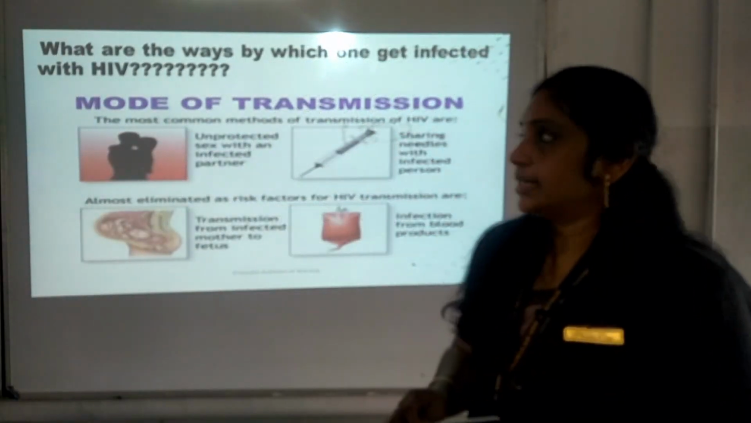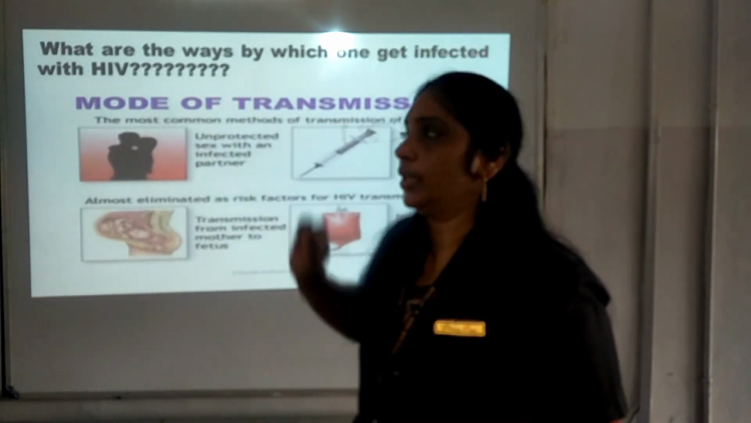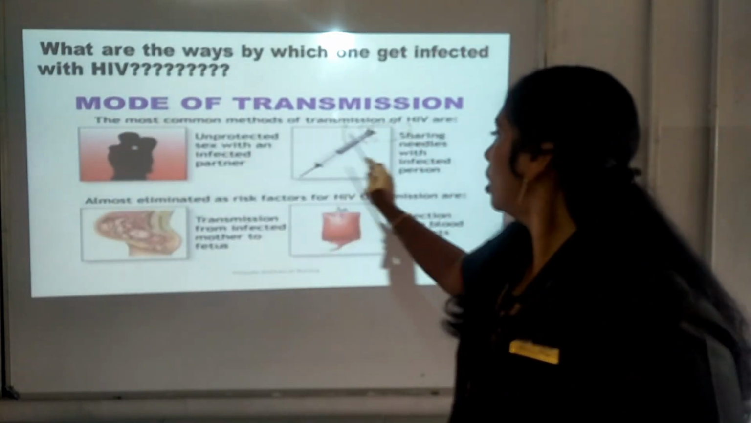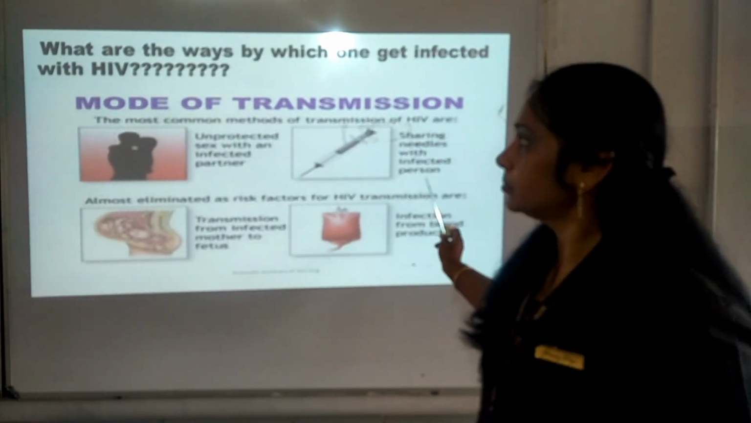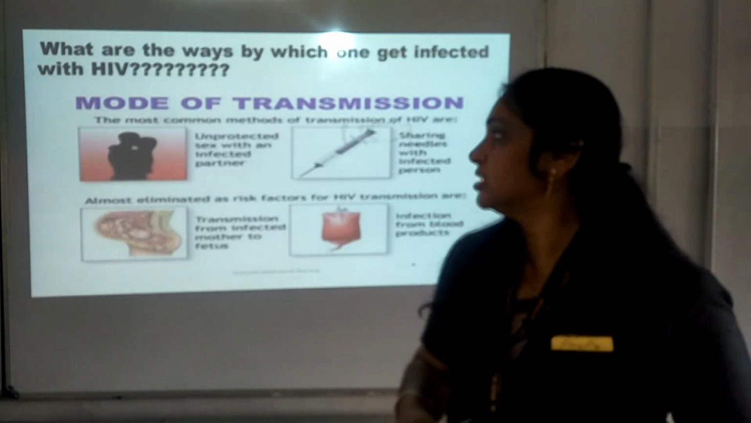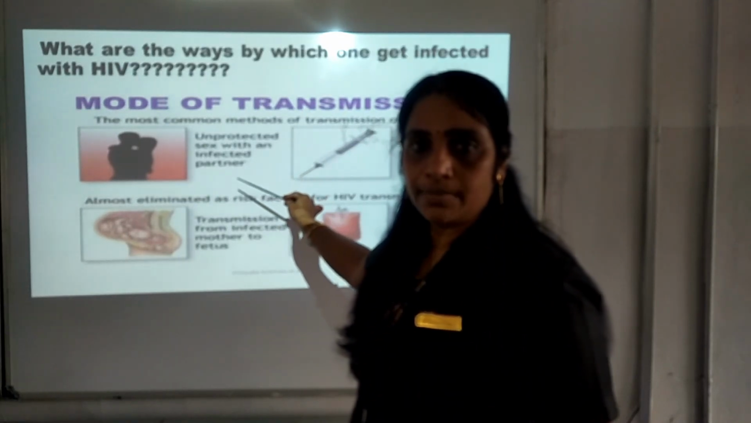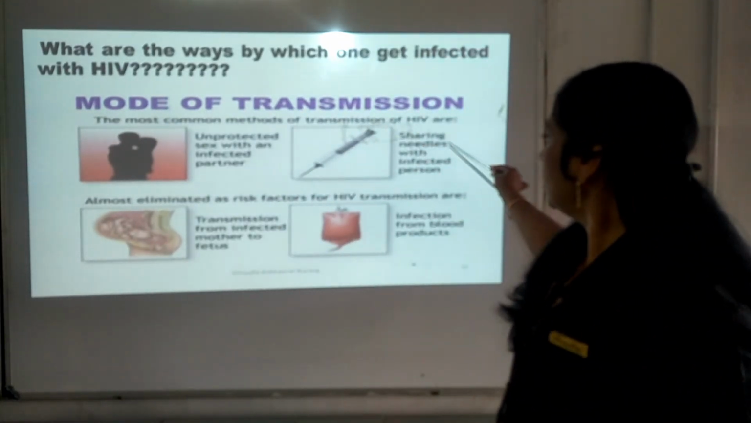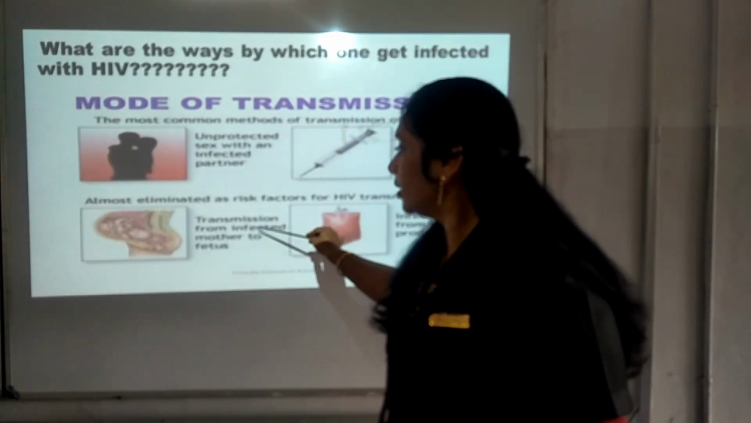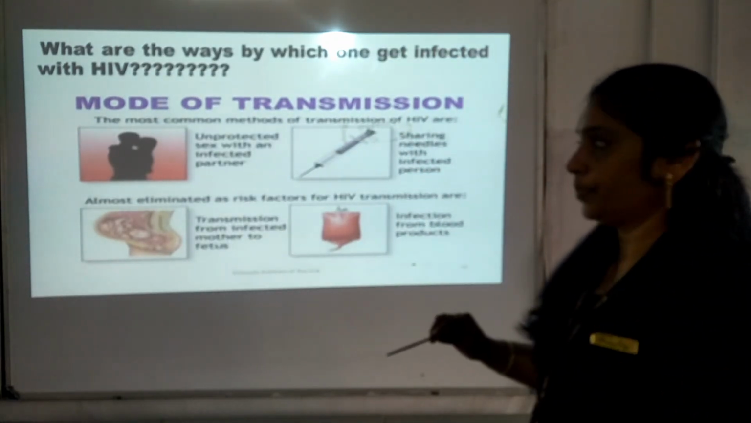Next, it is being said, what are the ways by which one gets infected with HIV? You can see the mode of infection, or you can say the mode of transmission. There are 4 ways through which HIV is transmitted from one person to another. First, unprotected sex with an infected partner. Number 2, sharing needles with an infected person. Number 3, transmission from an infected mother to the fetus. And number 4, infection from blood products.